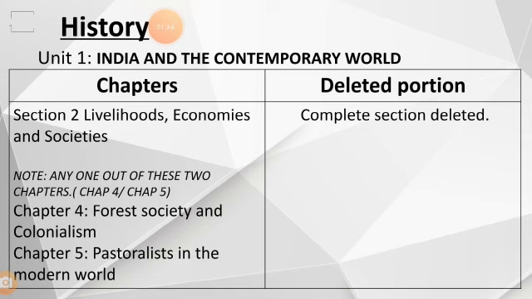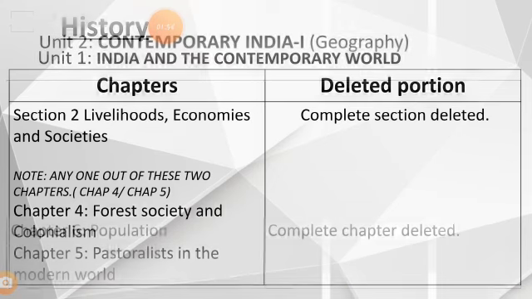That means in history you are going to learn only 3 chapters: the French Revolution, then Socialism in Europe and the Russian Revolution as the second chapter, and the third chapter, Nazism and the Rise of Hitler. But it still carries a weightage of 20 marks. Done? Okay.